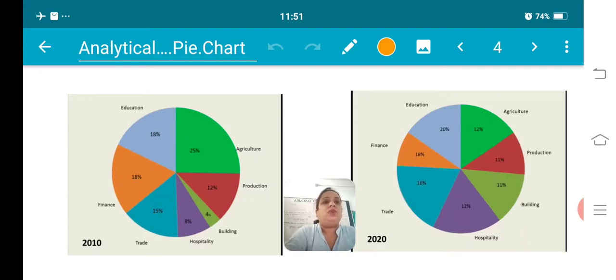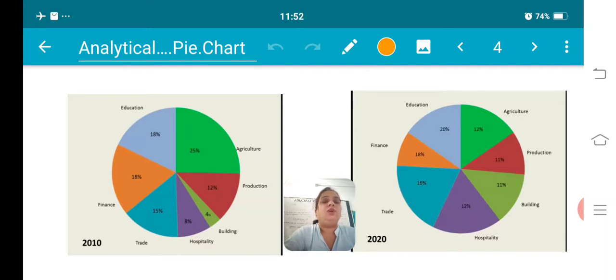But the next thing you have to write down is what is the best performing sector and which is the least performing sector. So here you can see in 2010 that the best performing sector is agriculture and the least performing sector is building. Clear? So that you can give as the overview, which is the second paragraph of your answer.